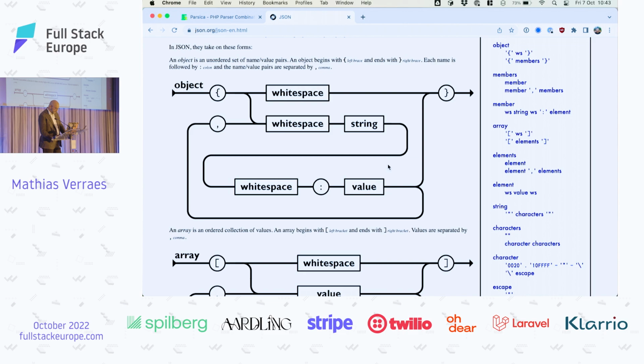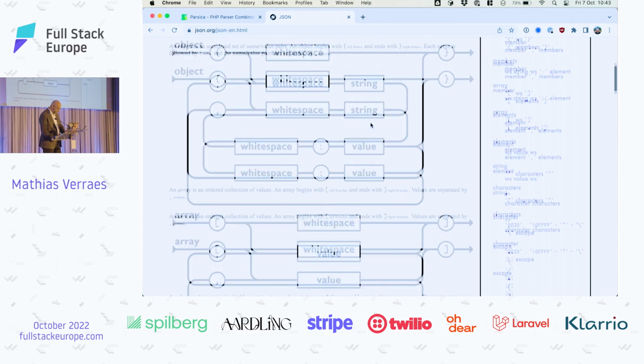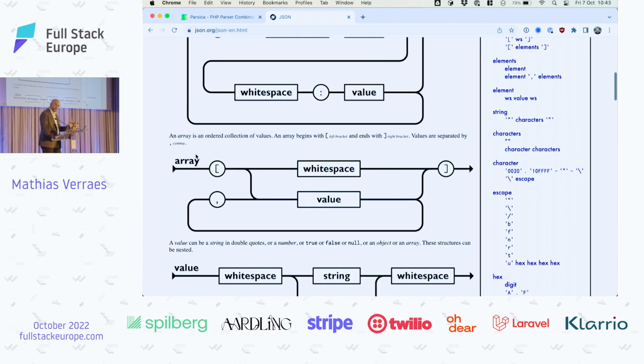And then it's repetitive, right? So it can either end here, or it can have a comma and do this again. You know how JSON works, right? And then the value can be an element again. So a value can be either an object or an array or one of these other things, right? So it's a recursive structure.